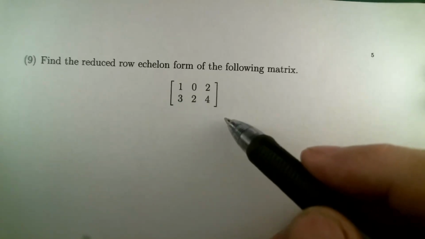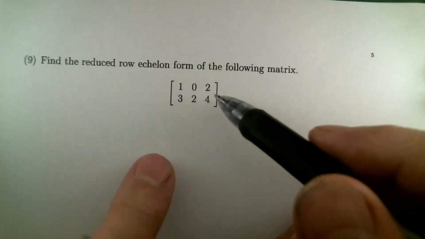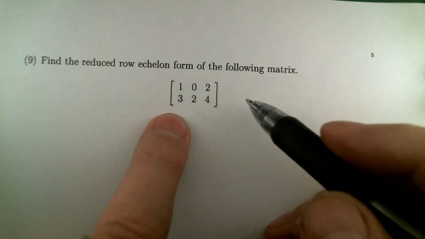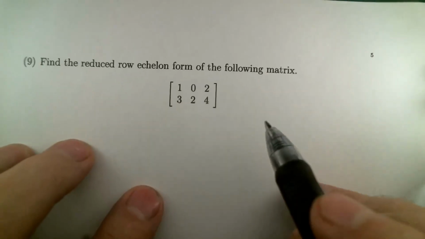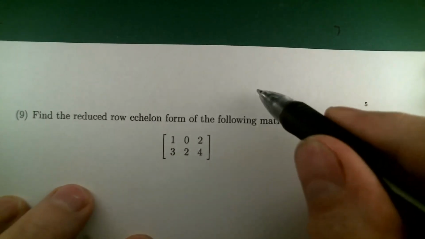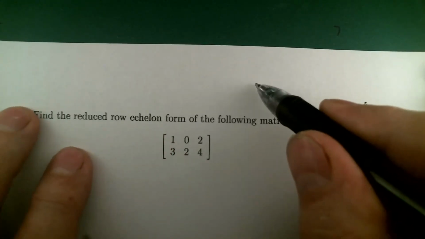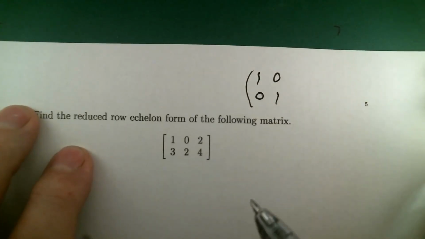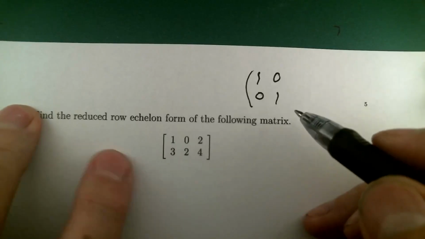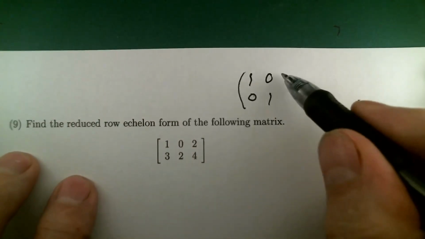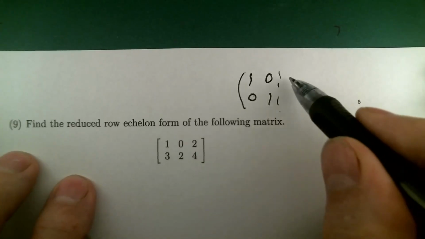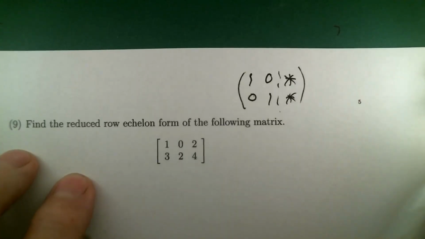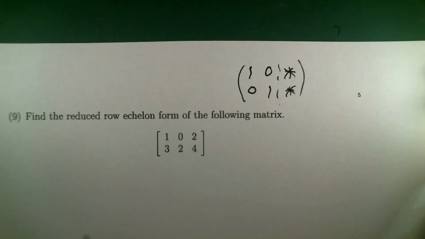You're allowed to interchange rows. That's not necessary for this one. You're allowed to scale rows. We might want to do that in this one. And you're allowed to use the row replacement notion. The goal, I'm going to write this up in the corner. The reduced row echelon form of a 2 by 3 matrix like this is going to look like this most of the time. It'll have 1, 0, 0, 1 in the coefficient part, and then in the augmented column there'll be numbers. I don't know what they are. I'm just going to put stars on them so that you'll get the idea of what the shape should look like. So that's your goal in doing row reduction.